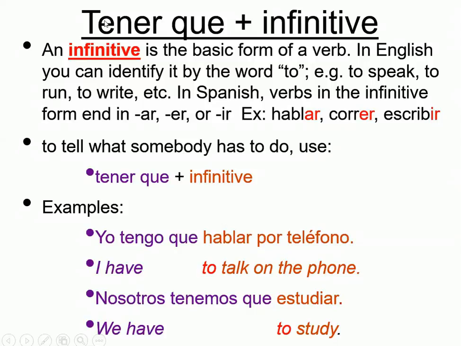When you want to express obligation, you're going to use tener que. You need to conjugate tener, use the forms of the verb. Tengo, tienes, tiene, tenemos, tienen. Plus que, what does the que mean? Nothing. Just showing you it's an obligation. Plus the action that you have to do or somebody has to do. Okay? Let's see some examples.